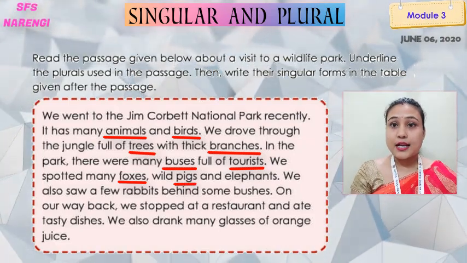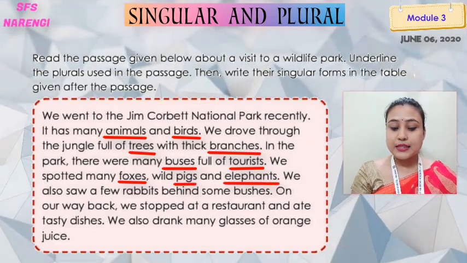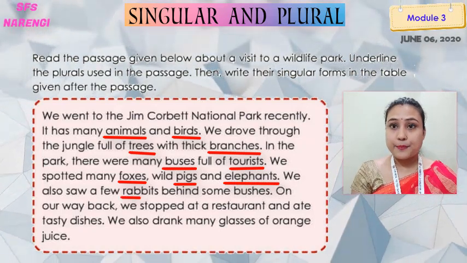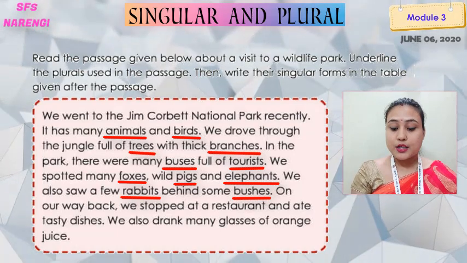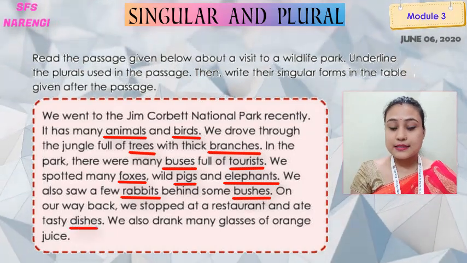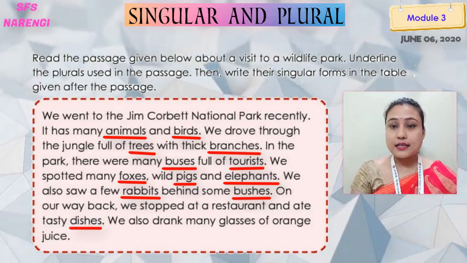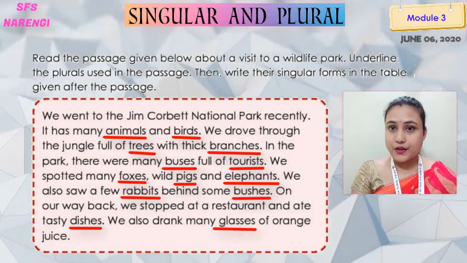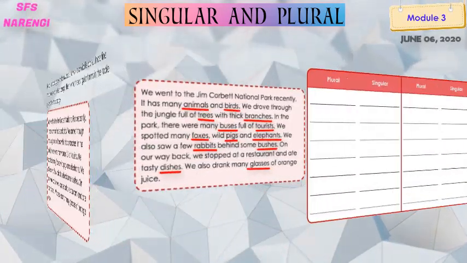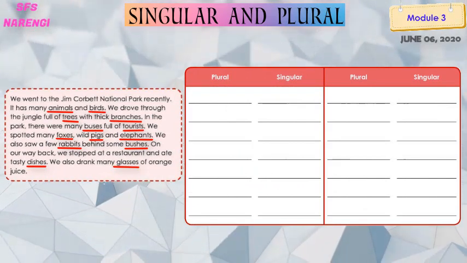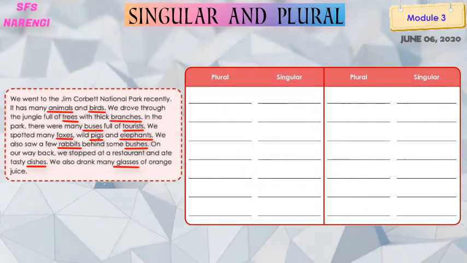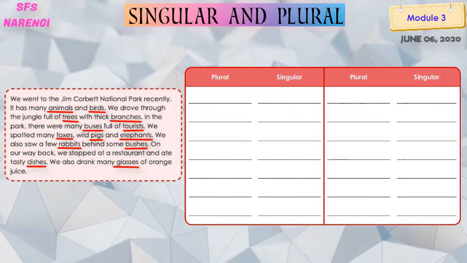Ninth, elephants. Tenth, rabbits. Eleventh, bushes. Twelfth, dishes. And thirteenth, glasses. Got it? Okay. So now write down one by one the plurals in the column where plural is written.